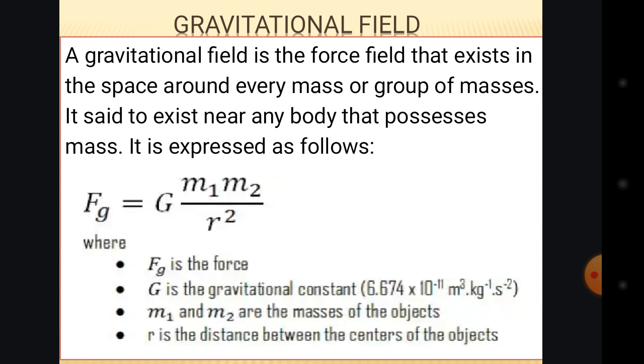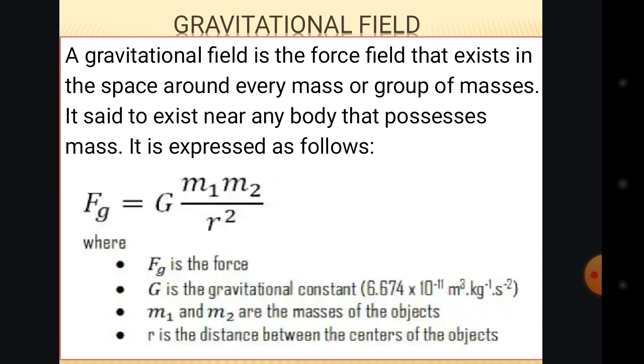Also, in space. Whenever we are talking about space, we are talking about the sky, not the ground, around every mass or group of masses. It is said to exist near anybody that possesses mass. That means each and every body that has mass, the gravitational field or the gravitational force already exists there.